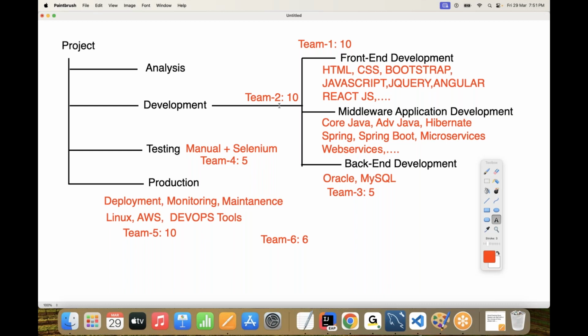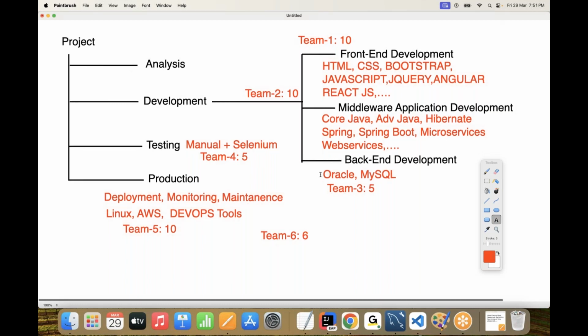Why? Because when the project is in front-end development, they will use this resource. When the project is in middleware application development, they will reuse the same resource, not any other resource. When it is in back-end development, they reuse the same resource. When it is in testing, they reuse the same resource. The single resource will be utilized from top to bottom of the project lifecycle. Then if just 10 such developers are available, the entire project is going to be completed, and resource utilization will automatically be effective.